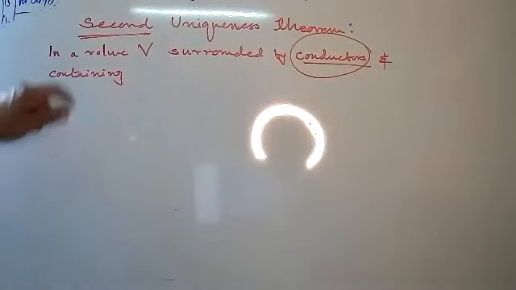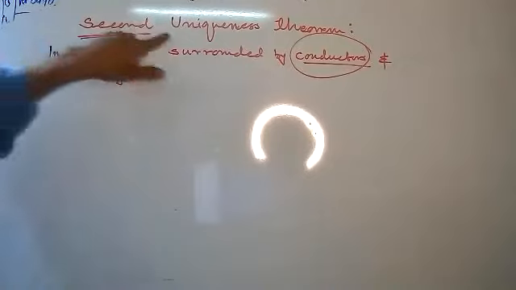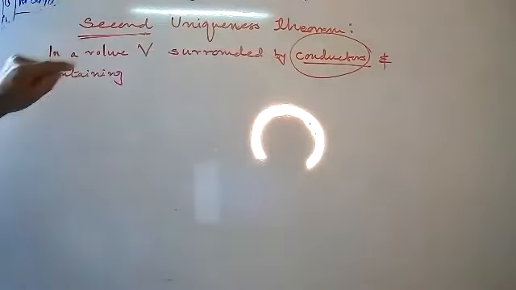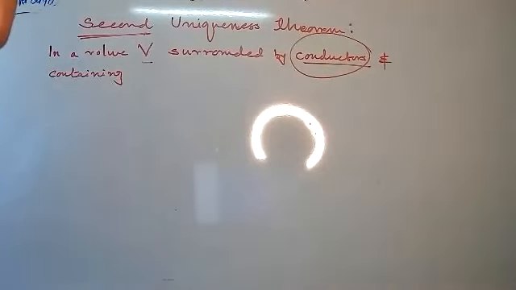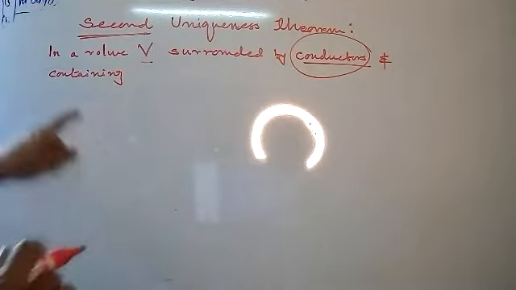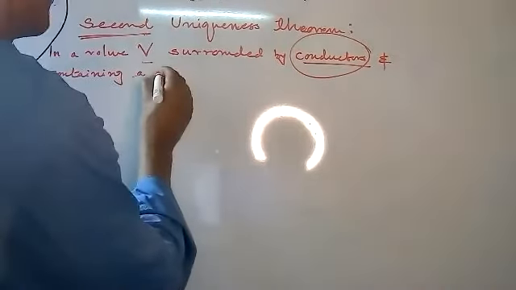Okay, dear student, now I'll explain the second uniqueness theorem. In a volume V surrounded by conductors and containing a specified charge density, there are three types of charge densities: linear, surface and volume.